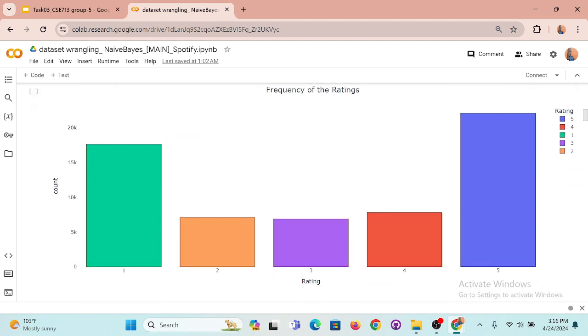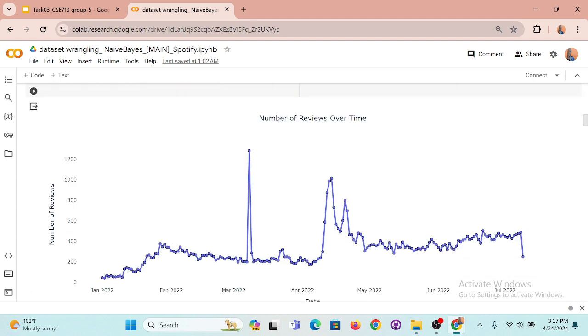Then the frequency of the ratings, or how many times each rating appears. For rating 1, the count is 17,653, and for rating 5 it is higher, 22,095, and for the rest of the ratings it is lower than these.